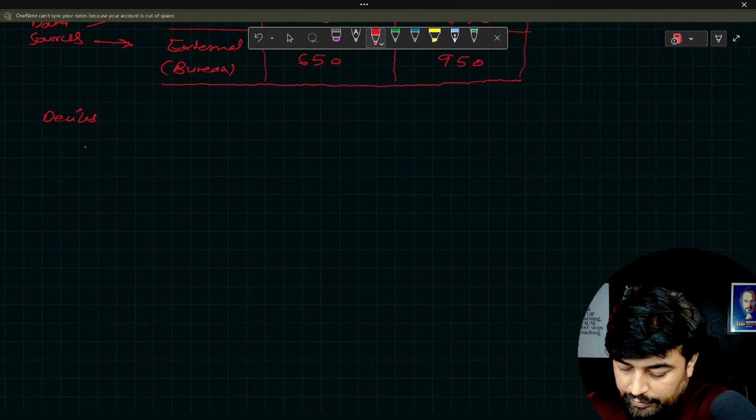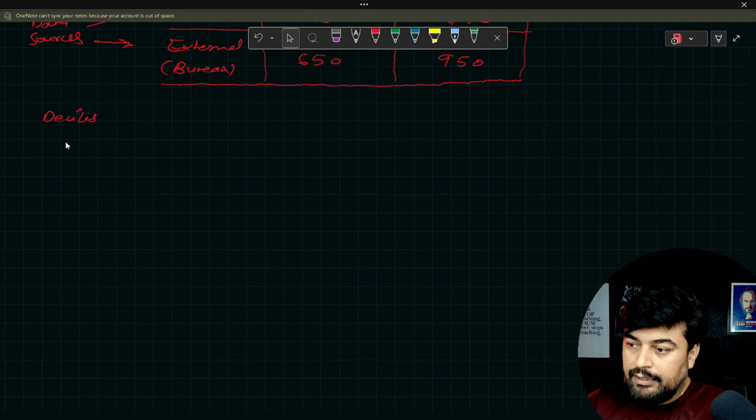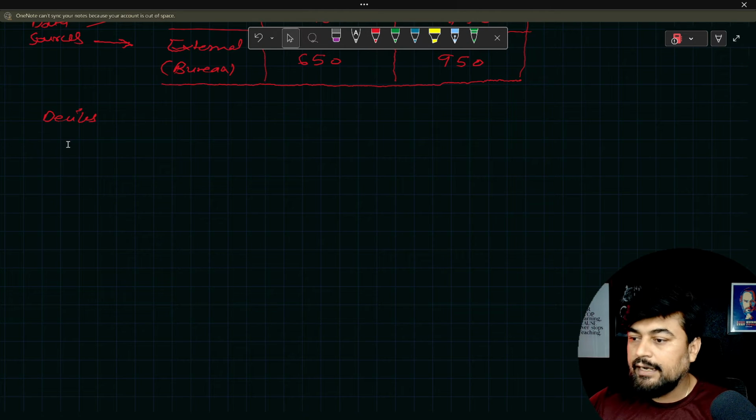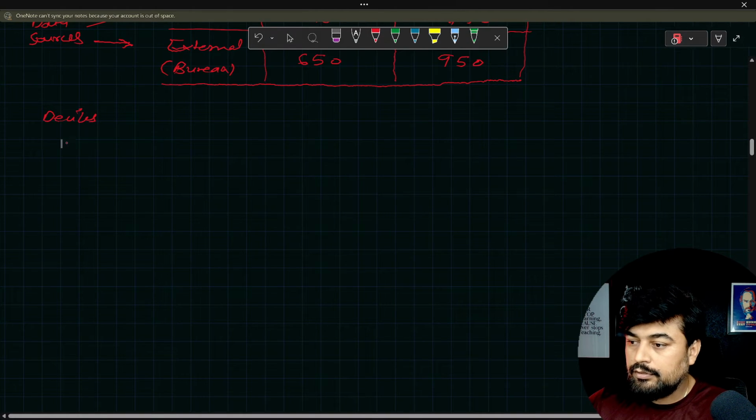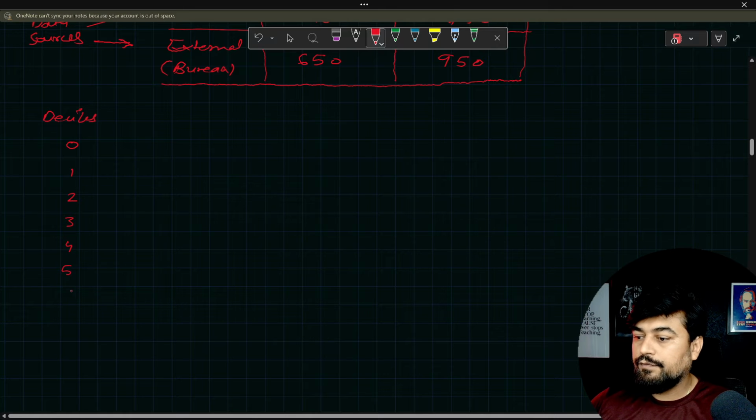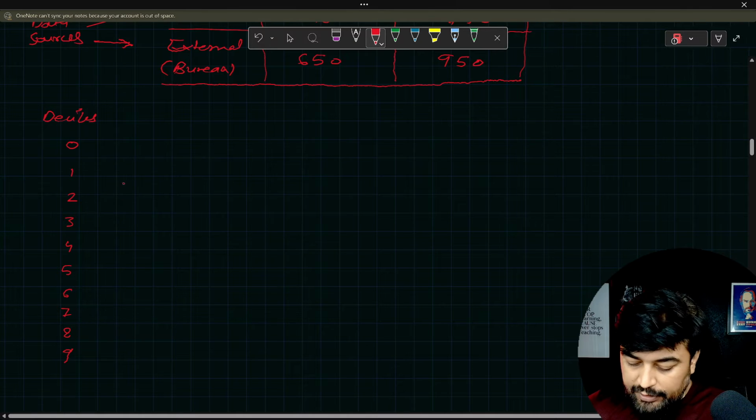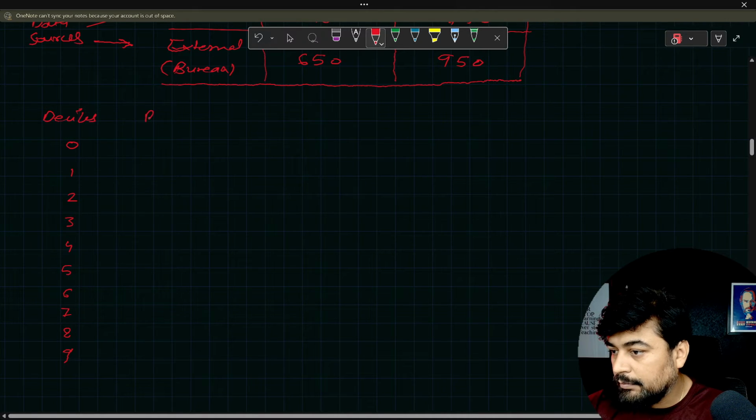Now, deciles. There will be 10 deciles I spoke about, right? So the 10 deciles start from 0, 1, 2, 3, 4, 5, 6, 7, 8, 9. These are your deciles. Now the second variable is the bureau score.